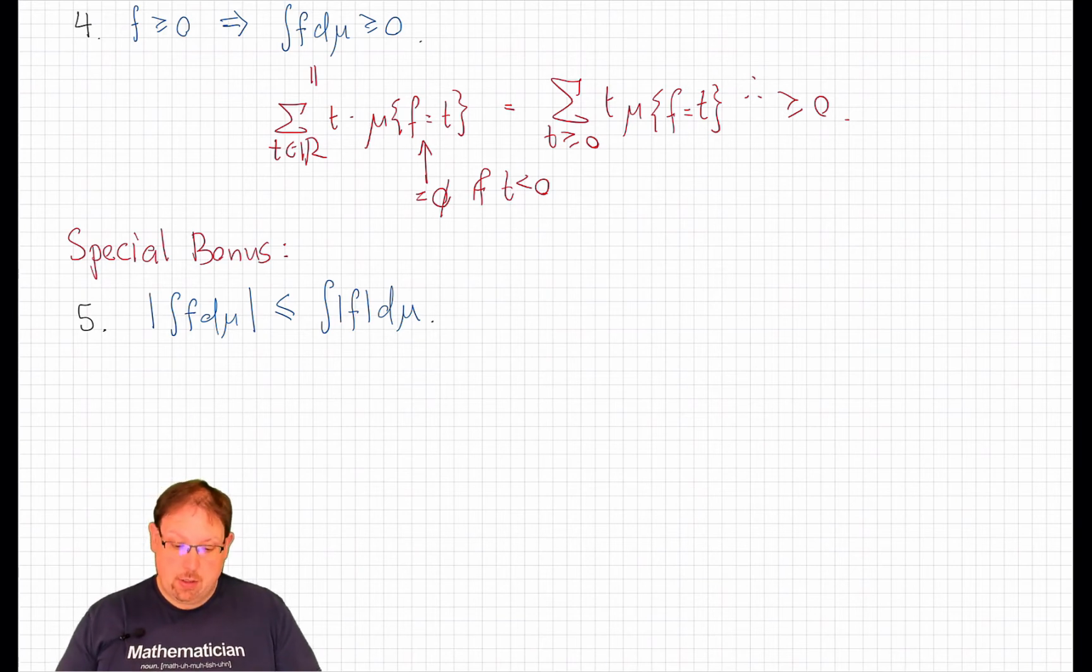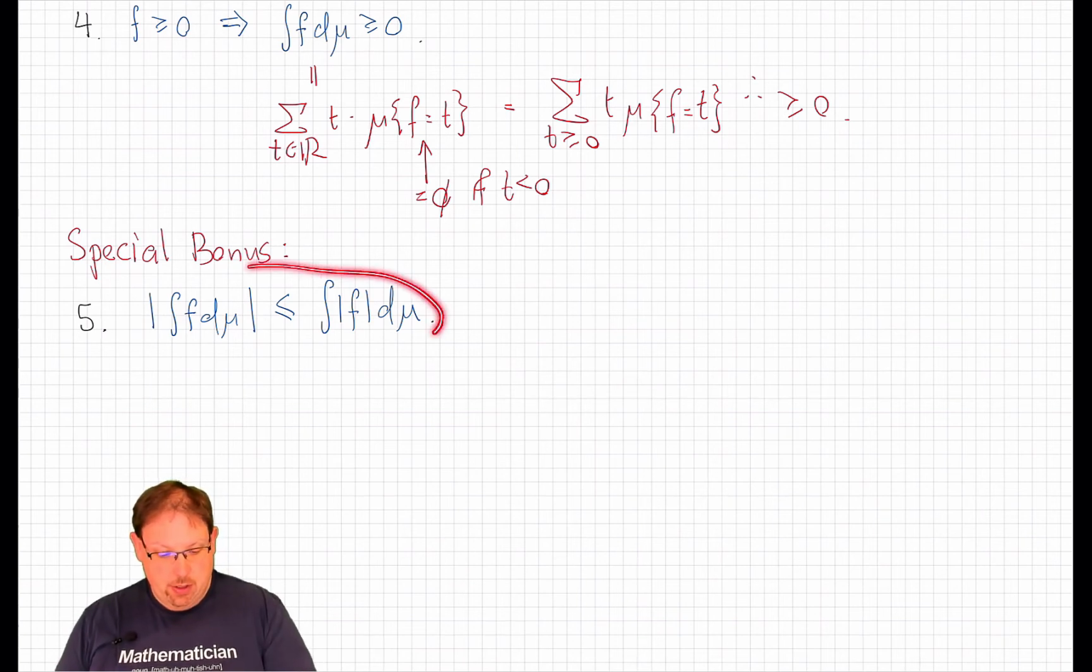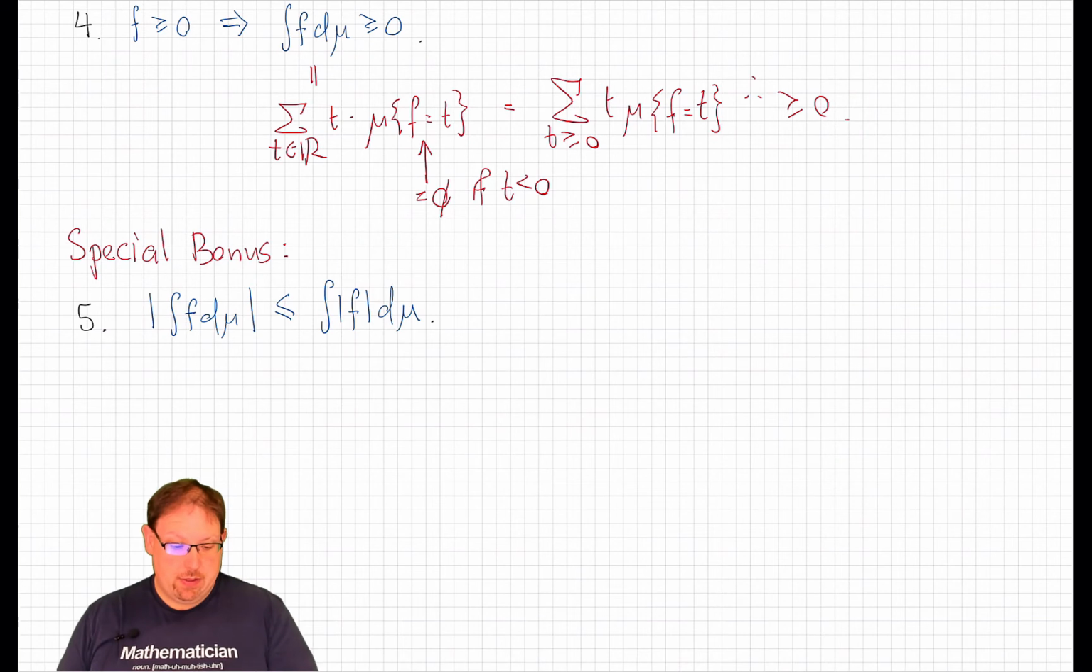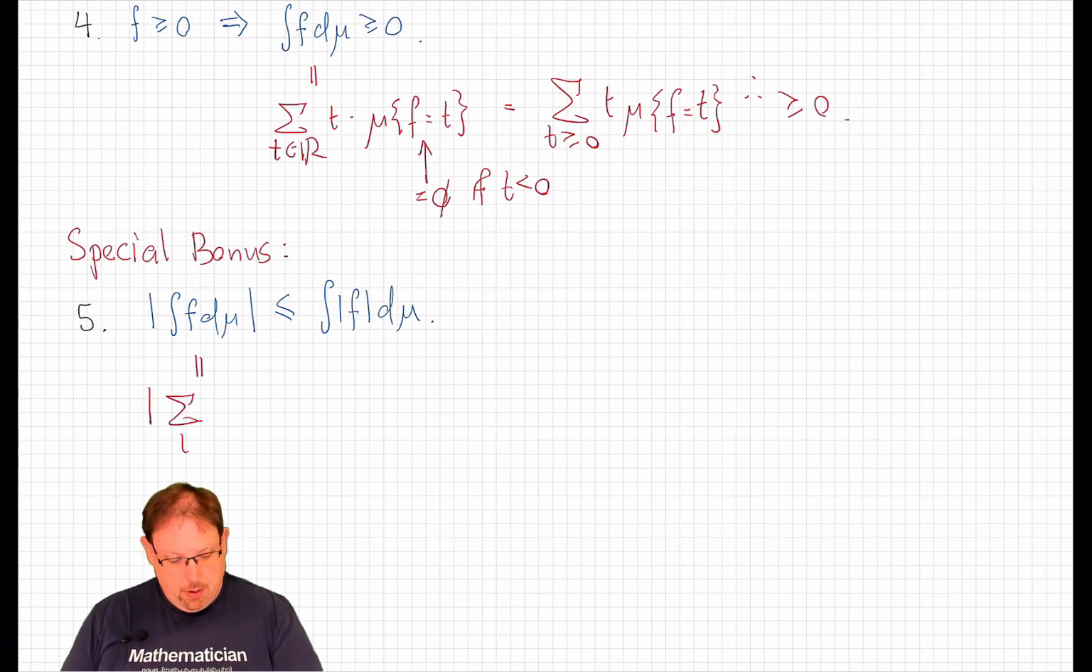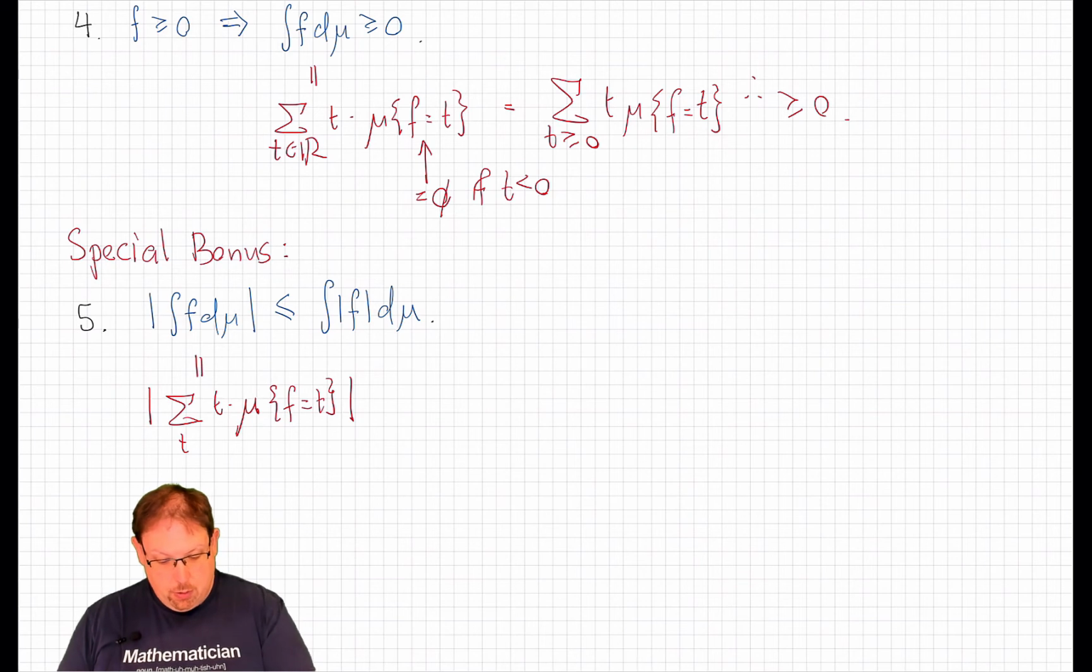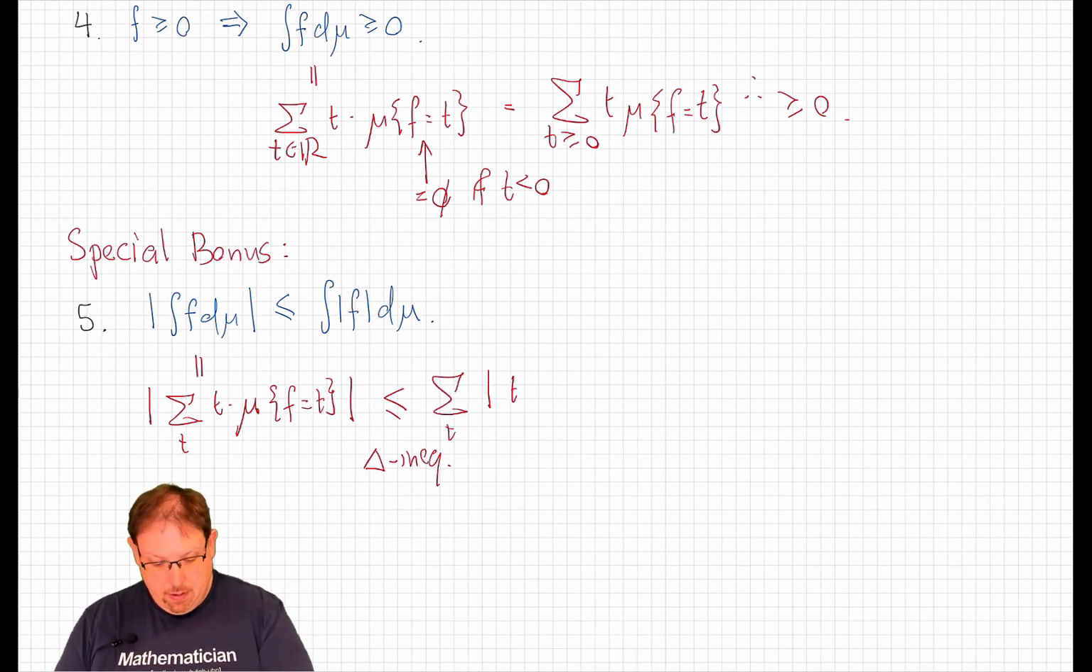So that actually concludes our proof, but let's throw in a special bonus property here, which we will use many times in the future, which is that the integral over simple functions satisfies an integrated version of the triangle inequality. In fact, in this context of simple functions, this is nothing other than the triangle inequality, because the absolute value of the integral is just the absolute value of the sum over all possible values of that value t times the measure of the event that f equals t. And using the usual triangle inequality for finite sums, this is less than or equal to the sum over t of the absolute value of t times that measure.